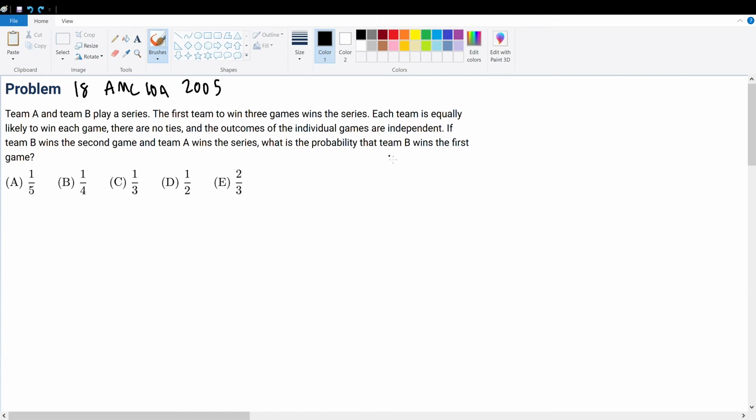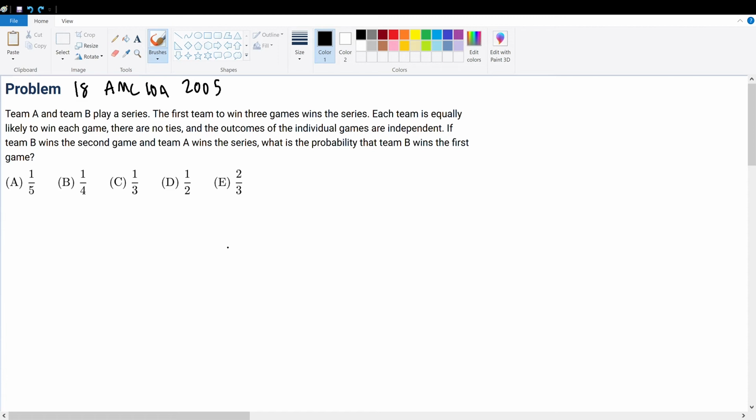AMC 10A 2005 Problem 18. Team A and B play a series. The first team to win 3 games wins the series. Each team is equally likely to win each game. No ties and the outcomes of the individual games are independent. If team B wins the second and Team A wins the series, what is the probability that Team B wins